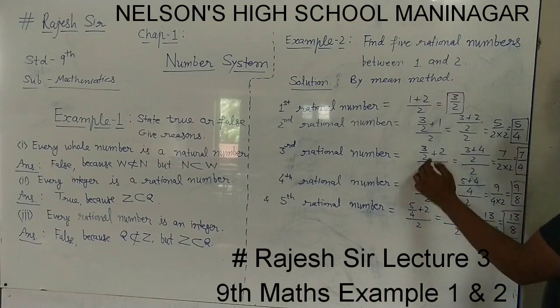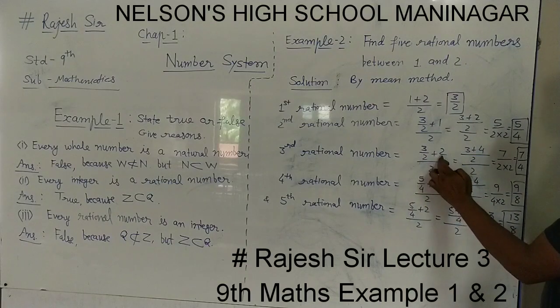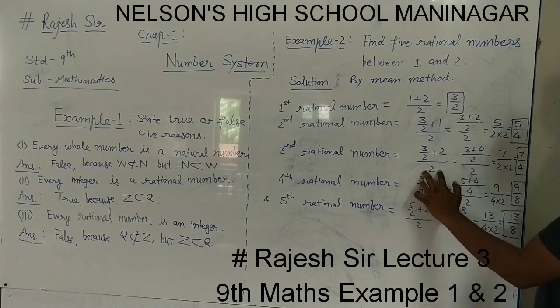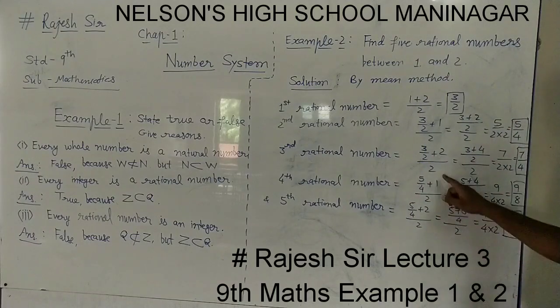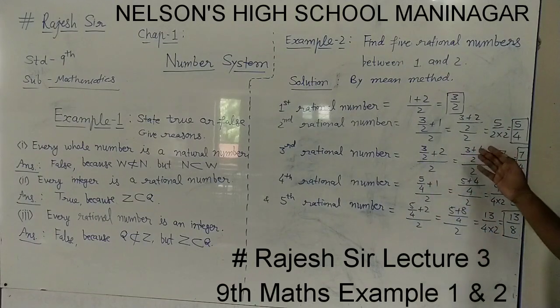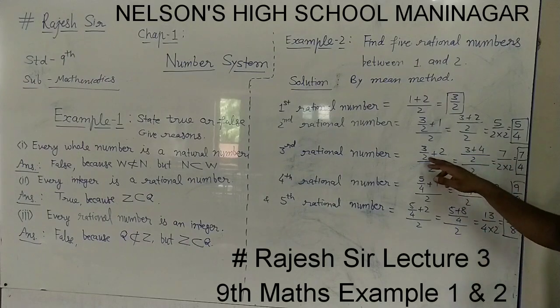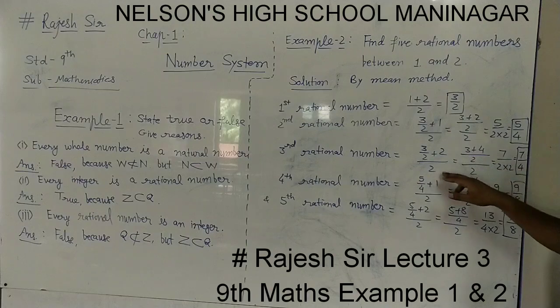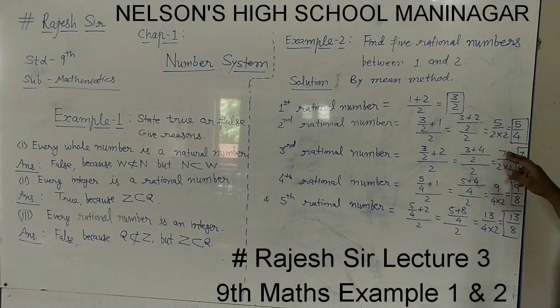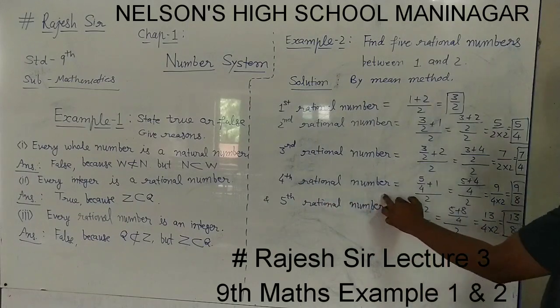You have to do the sum of these two. So 3 by 2 plus 2, the sum, and divided by these two numbers, 2, because the total number given is 2. Again, how to add it? So 2 is the LCM, 2 2s are 4 here, and 3 as it is, and down 2 as it is. 3 plus 4 is 7, and down 2 into 2 is 4. 7 by 4 is the fourth rational number.